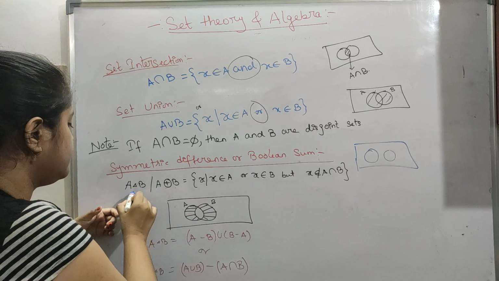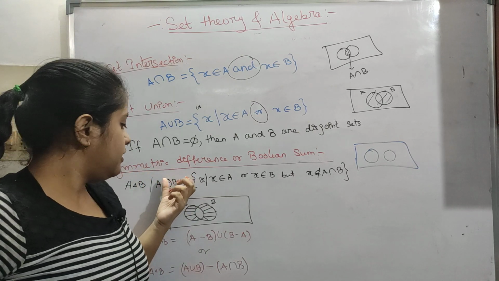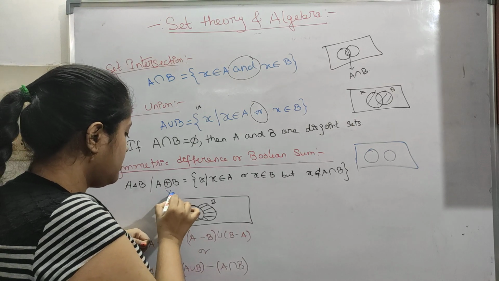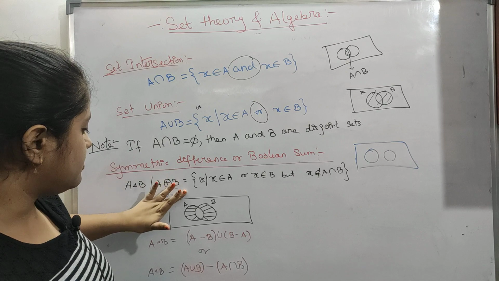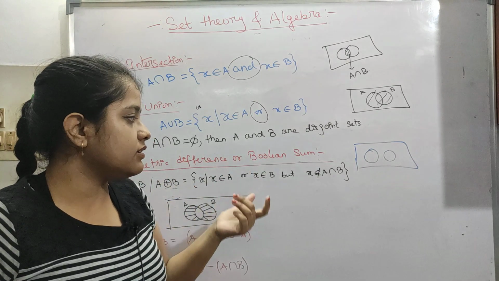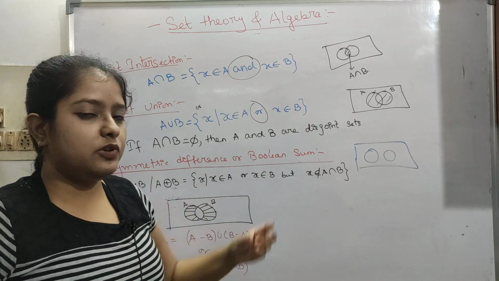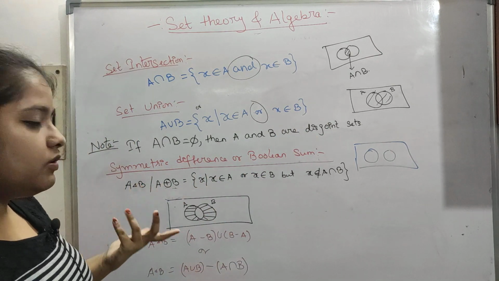So now let's see, this can be written like a small triangle, A triangle B. This is not XOR. Okay, so don't think of it like XOR in DLD. This is not XOR, it is written like this, but I think in GATE they will not leave you hanging. They will tell you symmetric difference or Boolean sum, and then they will try to tell you to find out whatever the question is.